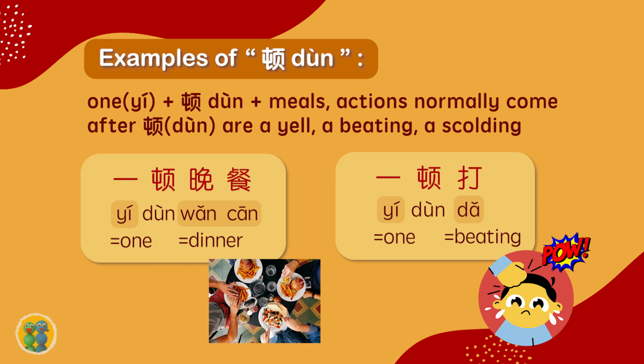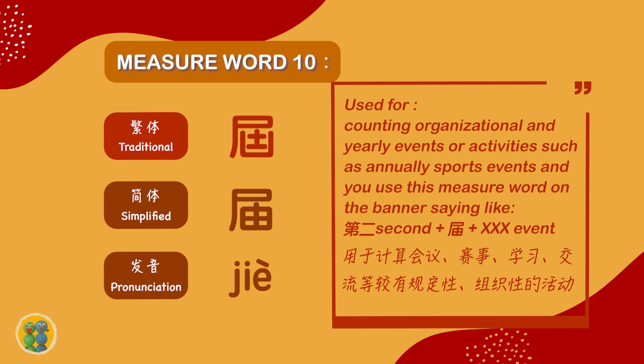The 10th measure word is 届. It is used for counting organizational or yearly events or activities, such as annual sports events, and you use this measure word on the banner saying like second blah blah blah event. So in Chinese, it would be 第二届 blah blah blah 活动. 第二 means second, plus this measure word 届 after second.